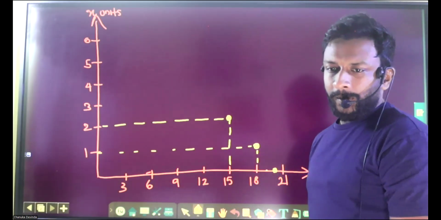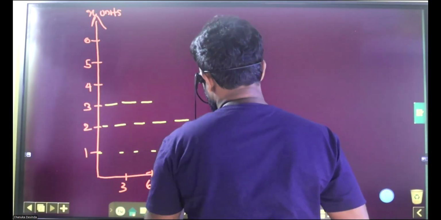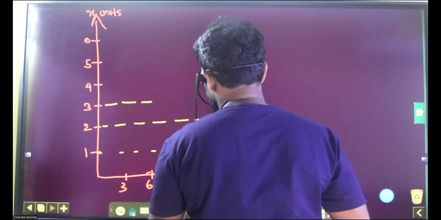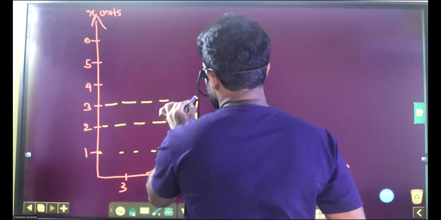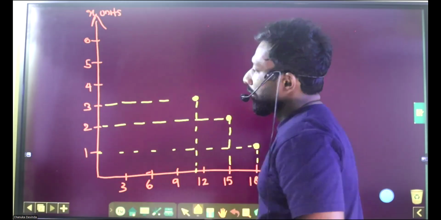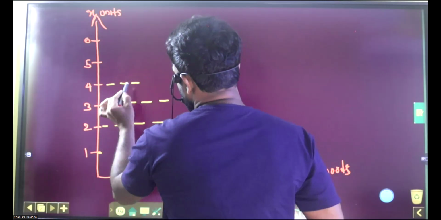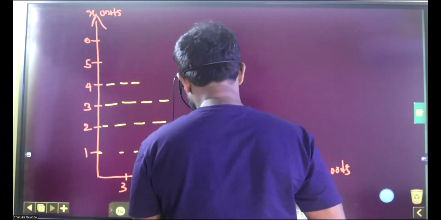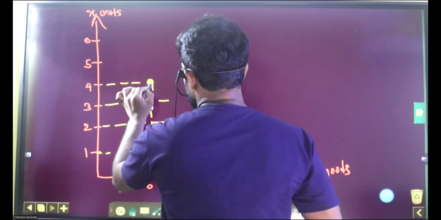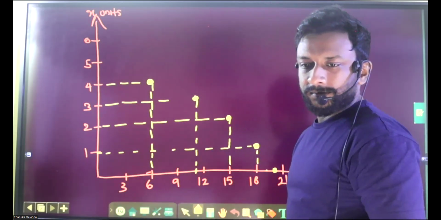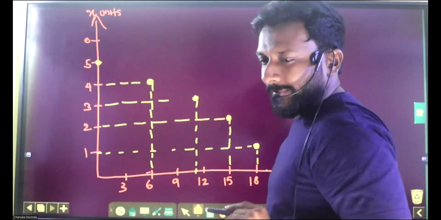And then 3 and 11. 11 is here, right? 10, 11. Four and 6. Five and 0 here.